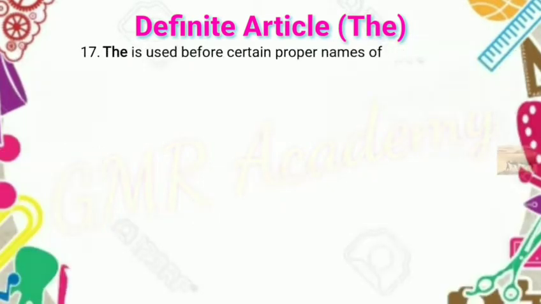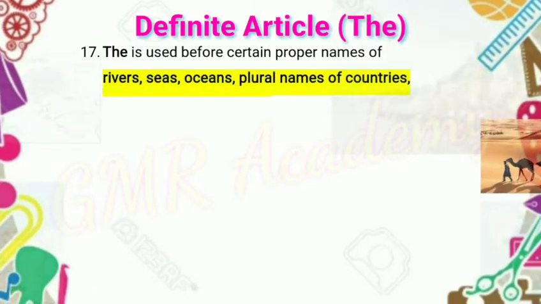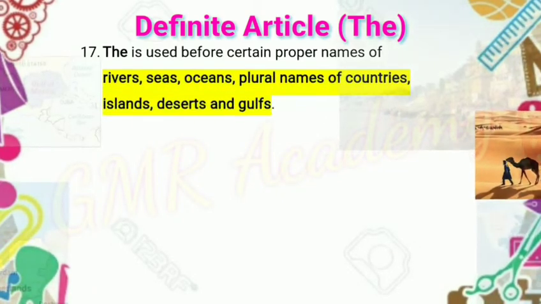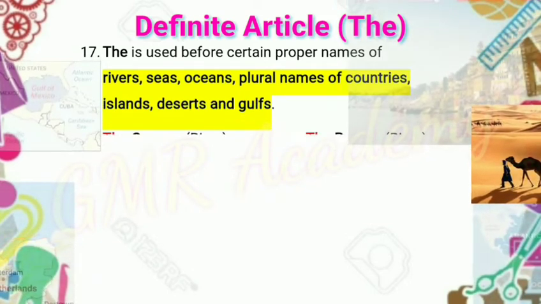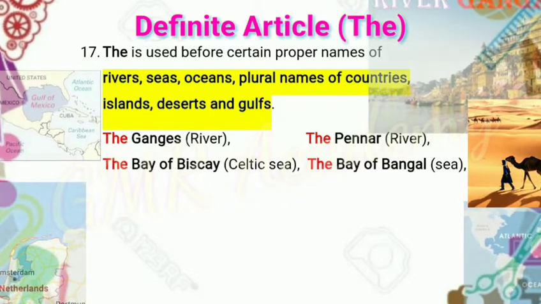The is used before certain proper names of rivers, seas, oceans, plural names of countries, islands, deserts, and gulfs.